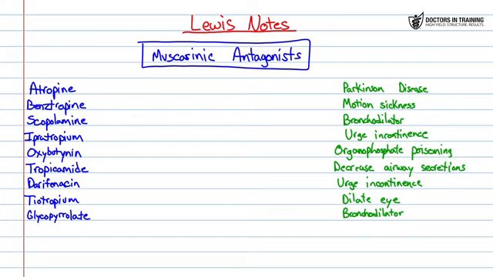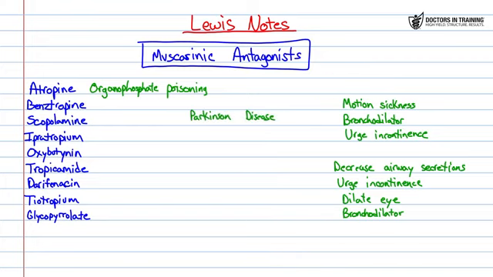So the first one we have here is atropine. Atropine has a lot of uses, maybe not quite as practical as it used to be back in the past, but we still definitely use it for organophosphate poisoning. So let's grab that one and put that one over there. Next, we have benztropine. Benztropine can be used in Parkinson's disease, and that can be used right there. And then it can also be used to treat some of the side effects with the antipsychotic drugs.